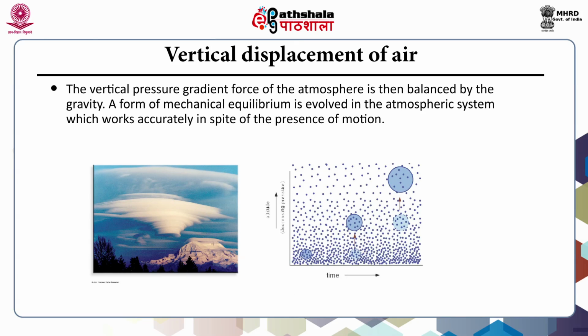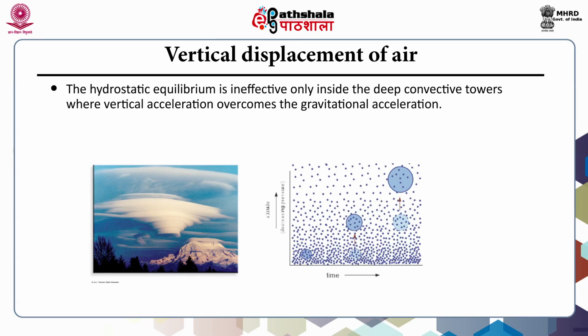The vertical pressure gradient force of the atmosphere is then balanced by gravity. A form of mechanical equilibrium is evolved in the atmospheric system which works accurately in spite of the presence of motion. The hydrostatic equilibrium is ineffective only inside the deep convective towers where vertical acceleration overcomes the gravitational acceleration.